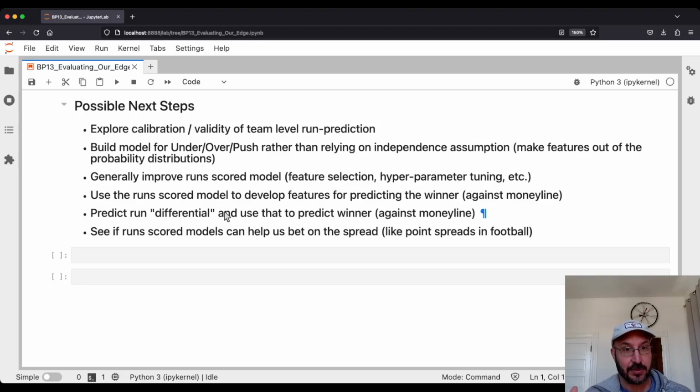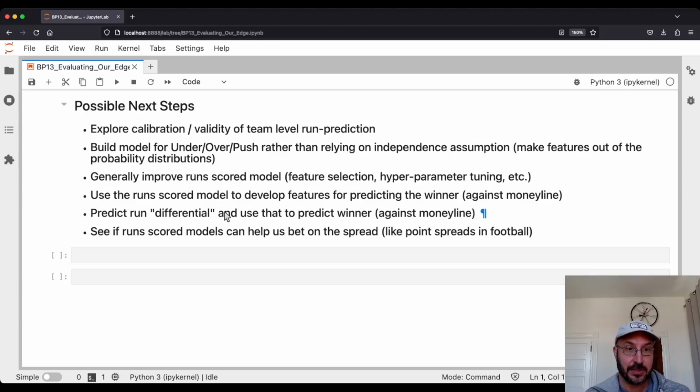Second thing is, let's say those run scored models are pretty good by themselves. We still are using this independence assumption, right? And that might cause some problems because of what we discussed. Teams are going to behave differently, make different strategic choices based on the run deficit in the game. So if another team scores a lot of runs, that team that presumably got a big lead might make choices that let the other team score more runs on average, because they're not so worried about losing that game.